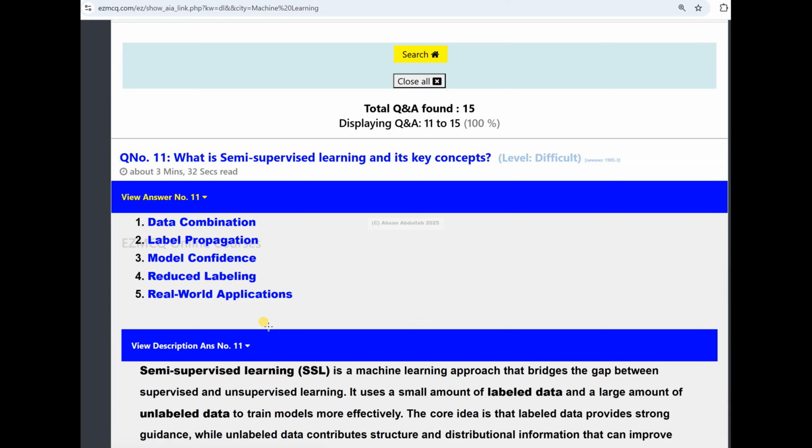All right. So reduced labeling. What is meant by reduced labeling? This semi-supervised learning approach reduces the need for extensive manual labeling, because most of the work is done by the models, and then of course the human verifies it.